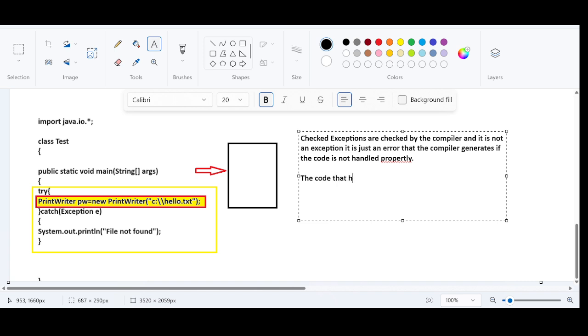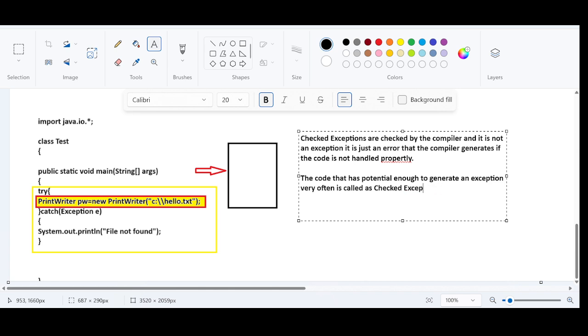The code that has potential enough to generate an exception very often is called a checked exception. Okay, these are the checked exceptions.